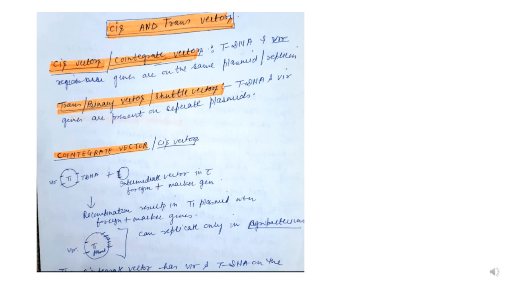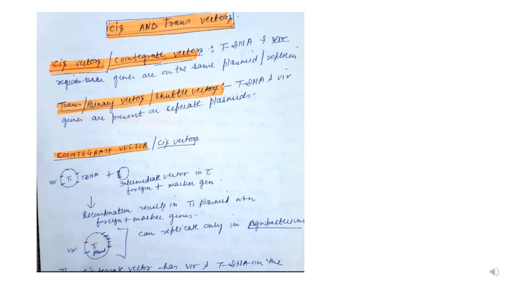So now there are two kinds of vectors in Agrobacterium tumefaciens. Cis vector, which is called the co-integrate vector. Here the tDNA and Vir genes are present on the same plasmid. The other kind of vector is called trans vector or binary vector, which are also called shuttle vectors. Here the tDNA and Vir genes are present on separate plasmids.